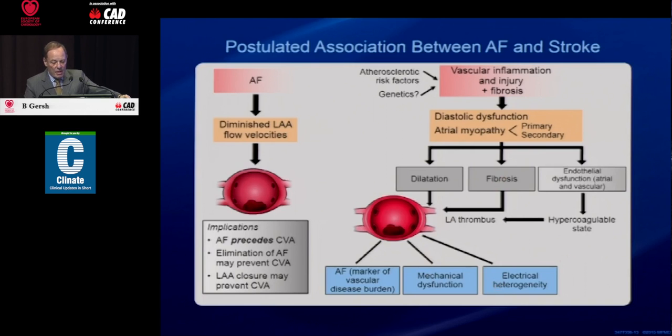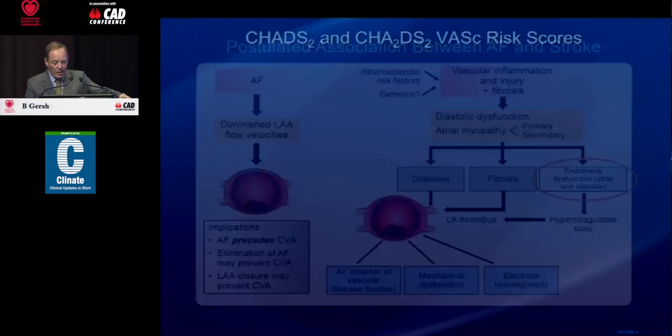And under this concept, endothelial dysfunction, both atrial and atrial appendage and vascular, may in itself be hypercoagulable and lead to left atrial thrombus. And of course, what's important about this concept is it's a systemic or system disease, and simply eliminating the left atrial appendage will not cure it. Left atrial appendage closure may reduce, but it won't eliminate the risk of stroke.